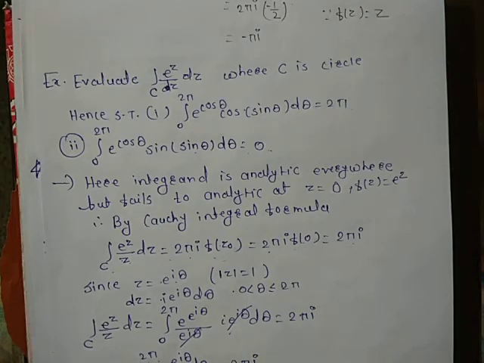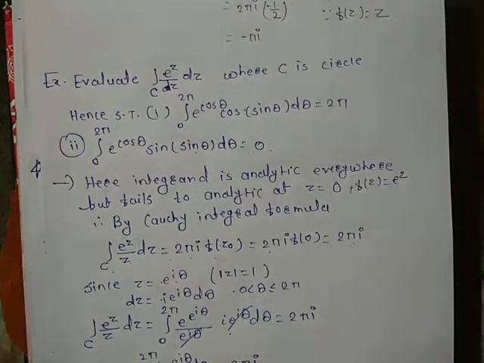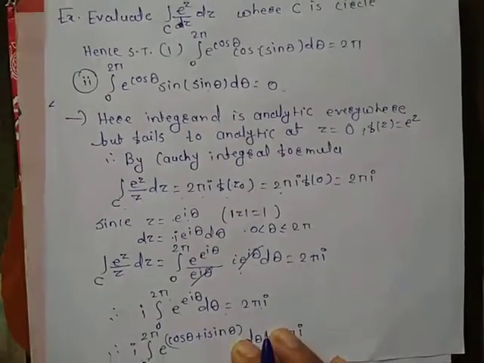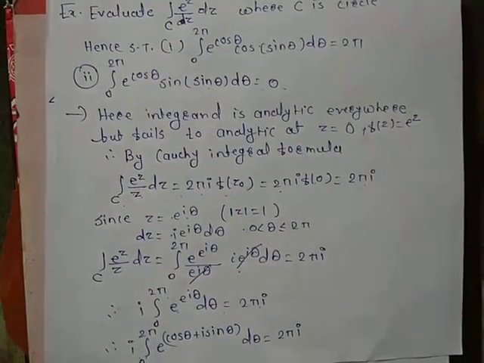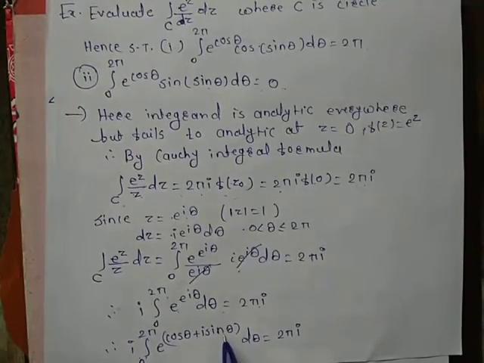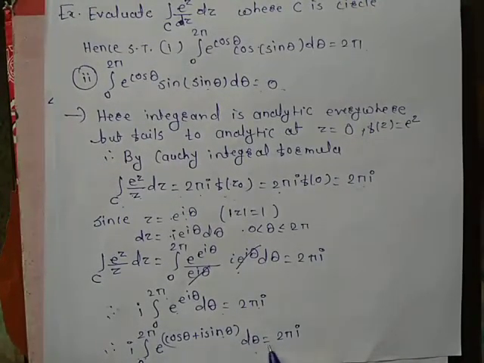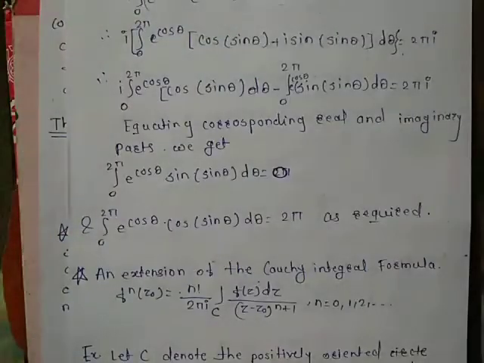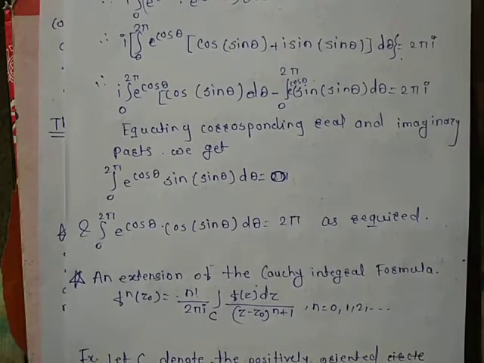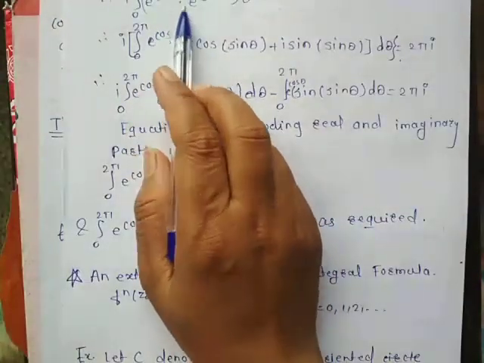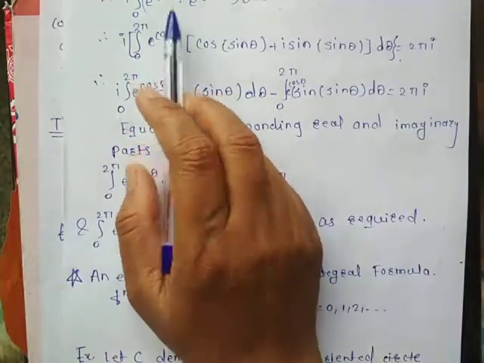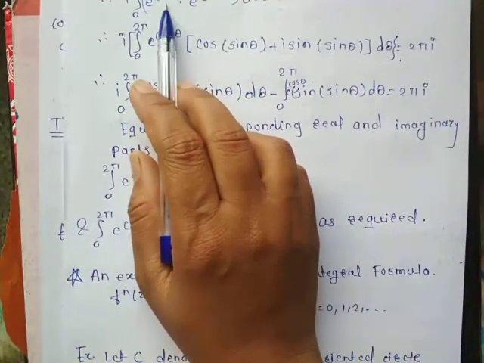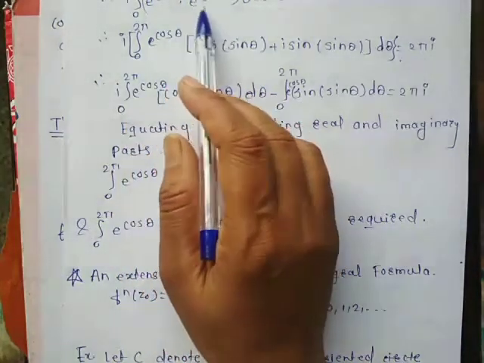Here remains e raised to I theta into d theta, which is equal to 2 pi I, which is equal to I into integration from 0 to 2 pi e raised to I theta, which can be written as cos theta plus I sin theta, into d theta, which is equal to 2 pi I. Here e raised to cos theta remains as it is into e raised to I sin theta.